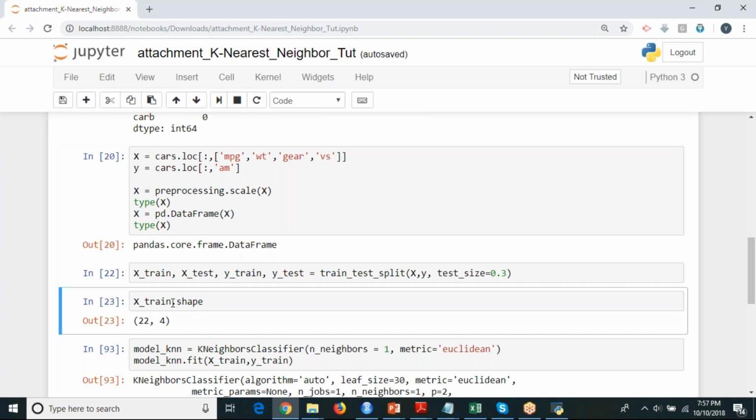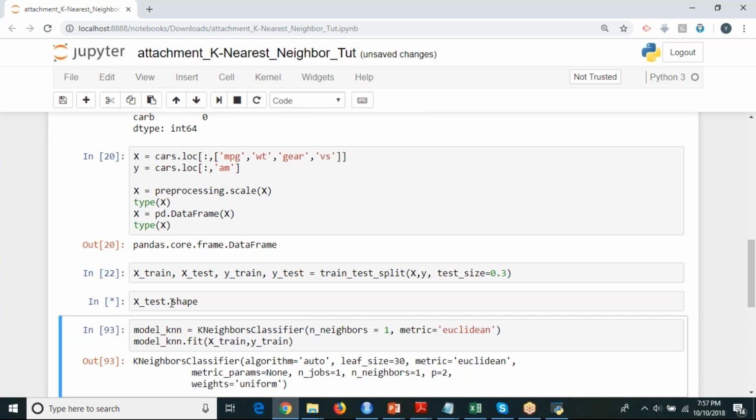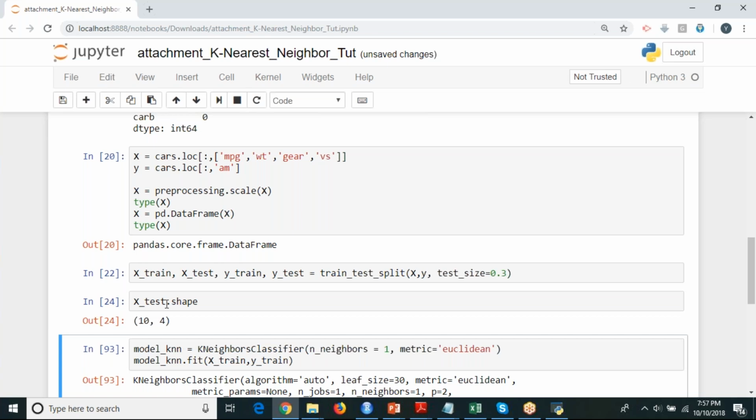So what will be your X_test.shape? X_test.shape will be 10 by 4. Now coming to Y_train.shape.